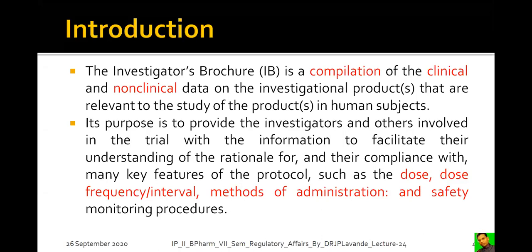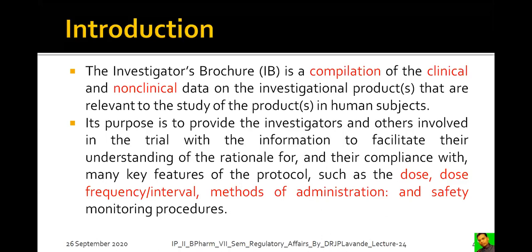Its purpose is to provide the investigators and others involved in the trial with the information to facilitate their understanding of the rationale for, and their compliance with, many key features. So what will the investigator do? The investigator will use it for instructions, and for a clear-cut understanding, and it will facilitate the functioning of the investigators and all other functionaries involved in the process of clinical trials.